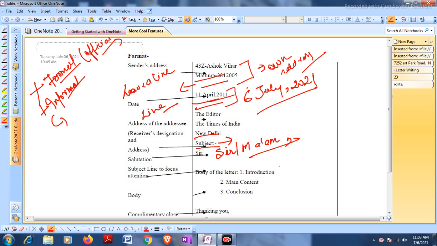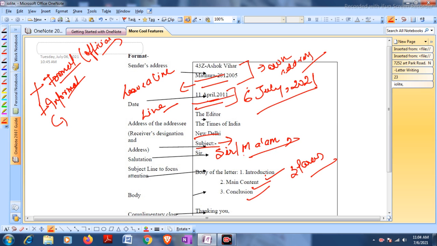Then comes the body of the letter. As this is just a simple format, I haven't written anything in the body. I'll be forwarding you proper formal letters, so you need not worry about that. Basically a formal letter should have 3 paras. The first para should be the introduction, the second para should deal with the main content, and the third para should be the conclusion of what has been said in the first 2 paragraphs.